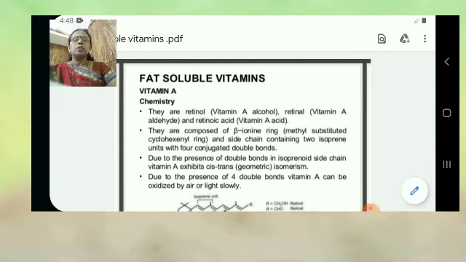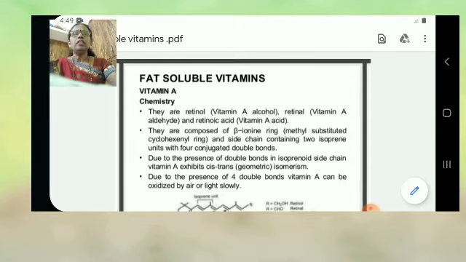Yes, students, in the last period we saw the vitamins, the definition of vitamins, and that generally there are two types: water soluble vitamins and fat soluble vitamins. In this period, we will see the fat soluble vitamins in detail.